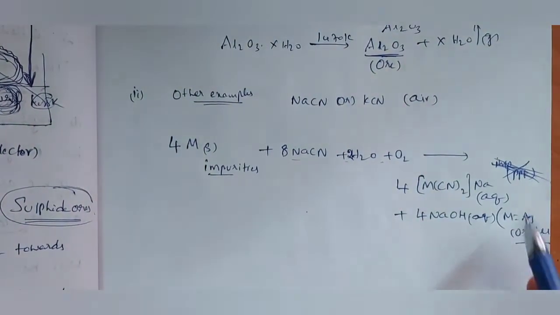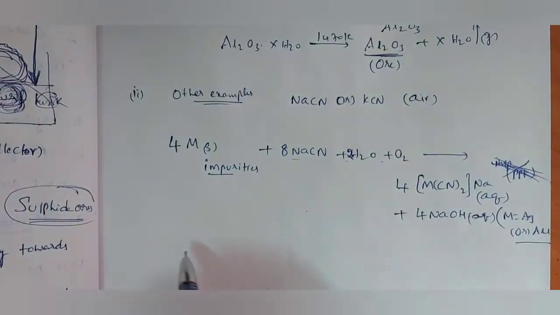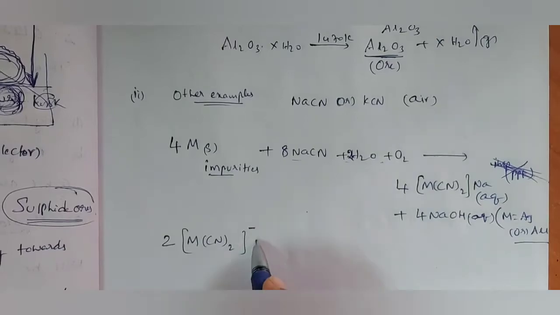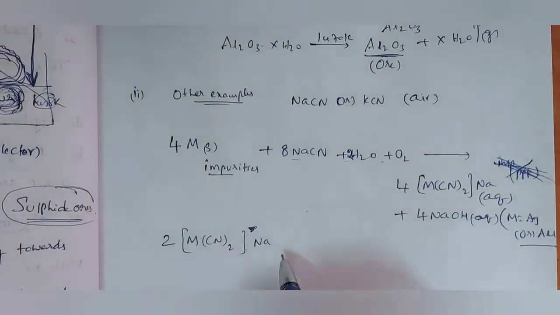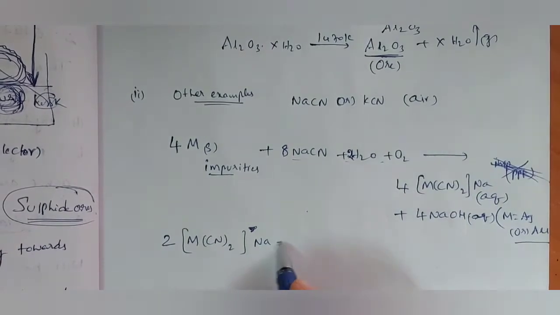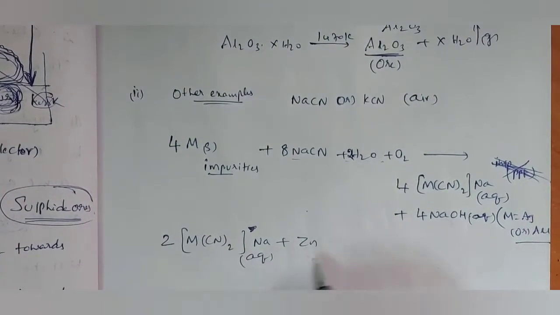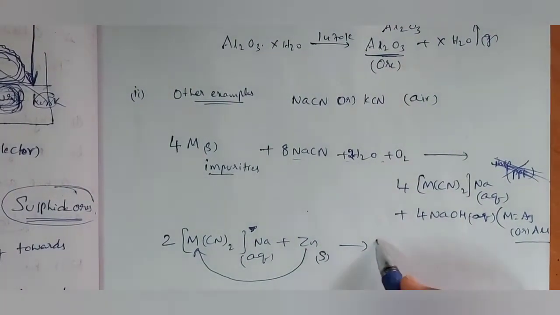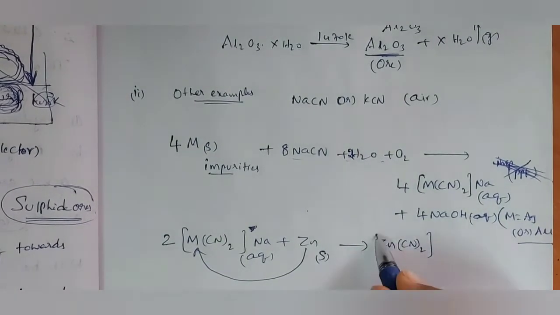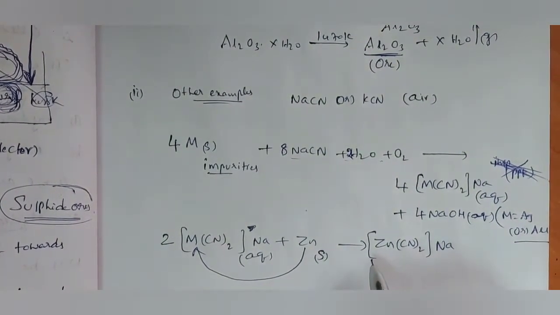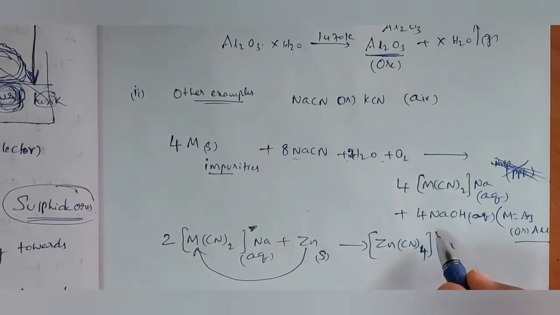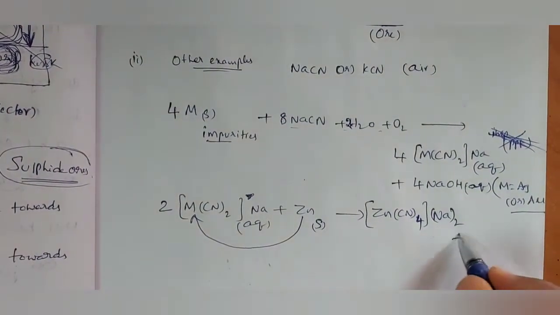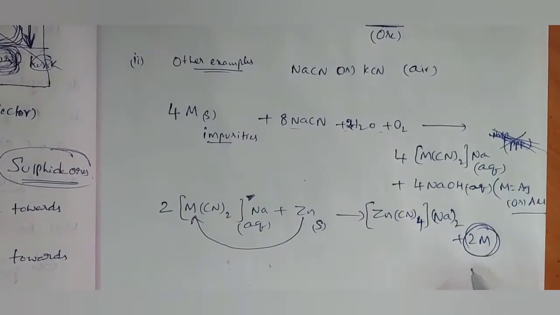Is it okay? This total solution is reacted with zinc. 2M[CN]2Na reacts with zinc. This is an aqueous solution, and Zn is solid. To form, Zn is going to replace this metal. Zn[CN]4Na2 plus 2 metal. This is the metal obtained here.